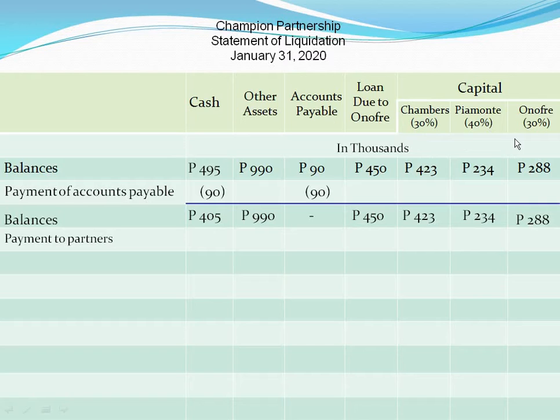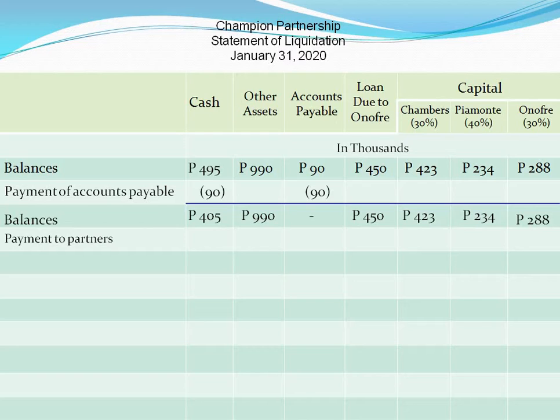It is called profit and loss sharing ratio, meaning we only use it to distribute gain or loss, such as the gain or loss on realization or absorption of a partner's capital deficiency, or expense, such as liquidation expense, or when there is expense adjustment to update the partner's capital, or income, such as in case of revenue adjustment or revaluation of assets.